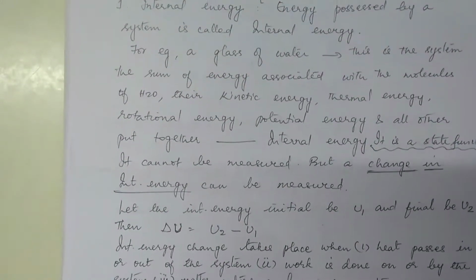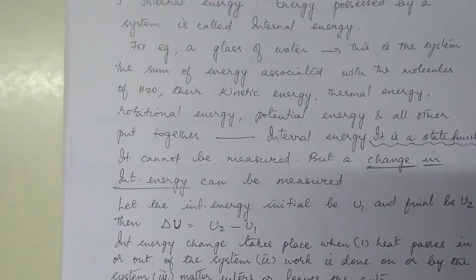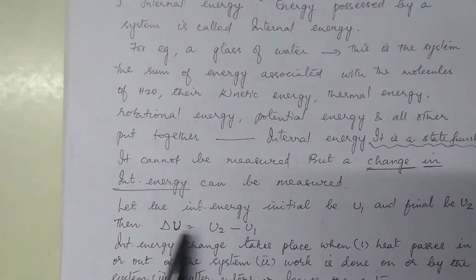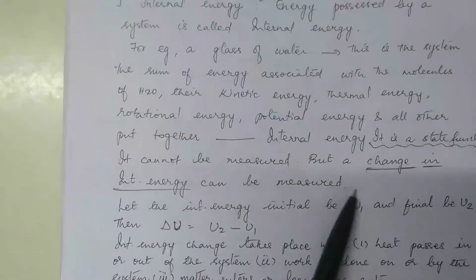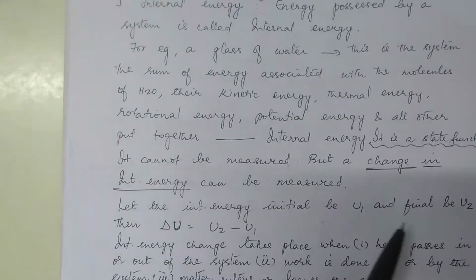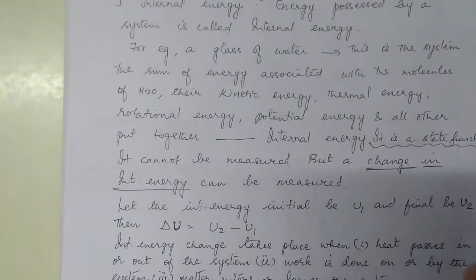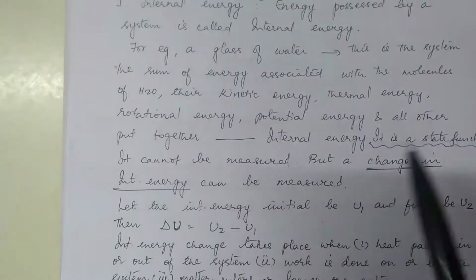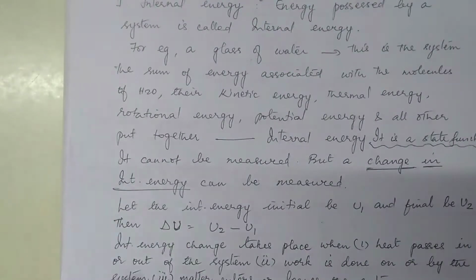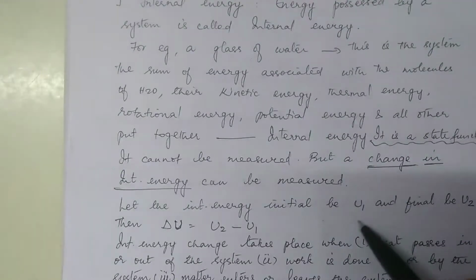Say for example, a system is there whose internal energy is assumed to be U1. And the final internal energy, after either work is done on it or the system itself is doing some work, is U2. Neither do you know U1 nor do you know U2.